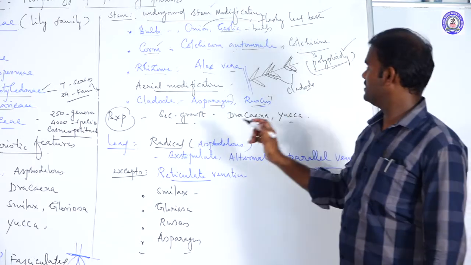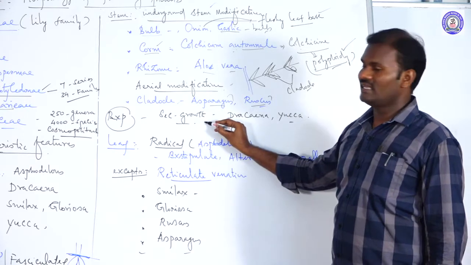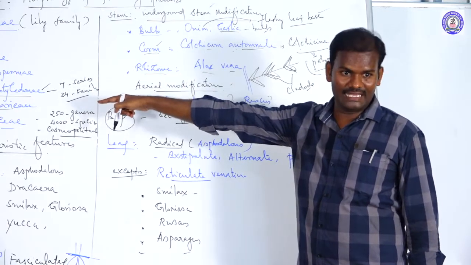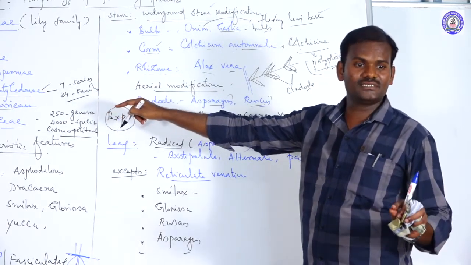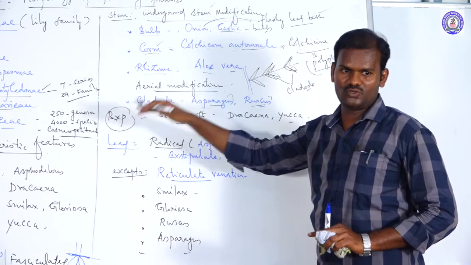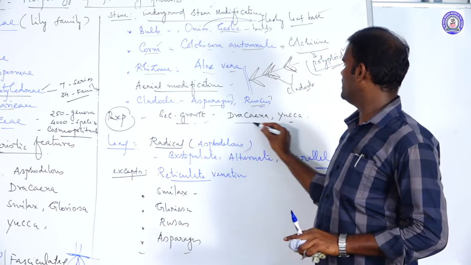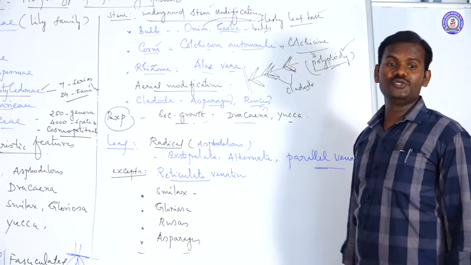Keep in mind, it is a NEET question. Usually, secondary growth is absent in monocots. Liliaceae is a monocot family. Secondary growth is absent. Why? Because cambium is absent, so total secondary growth is absent. Except some species where secondary growth is present, for example, Dracaena and Yucca.